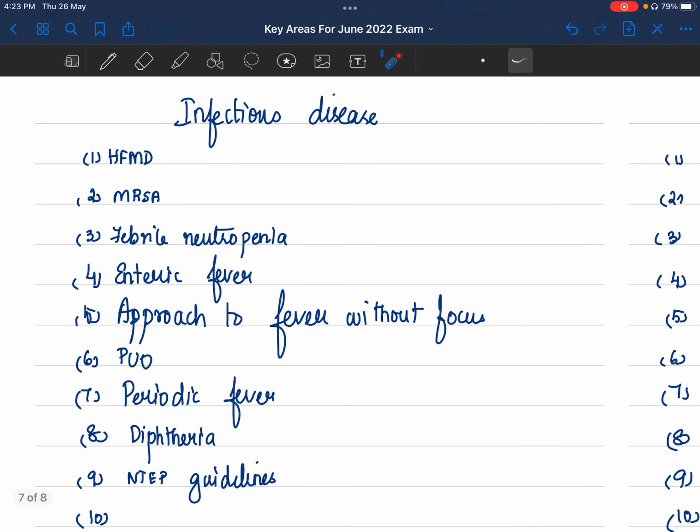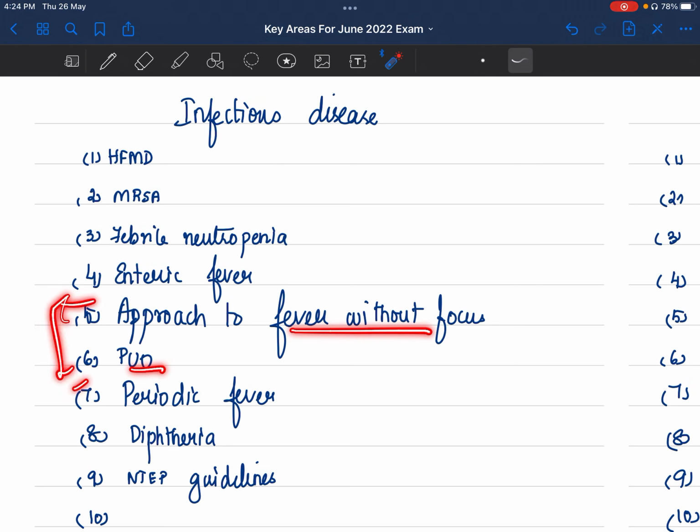Infectious diseases, it's very vast. So I have reduced it to whatever I found was important. Hand, foot, mouth disease, because it has come back under a fancy name called tomato fever, so read that. MRSA, because I did a seminar on MRSA. Febrile neutropenia, enteric fever, we are seeing more and more cases, so read up enteric fever. Okay, jokes apart. Read enteric fever. Diphtheria also. And fever without focus, pyrexia of unknown origin.